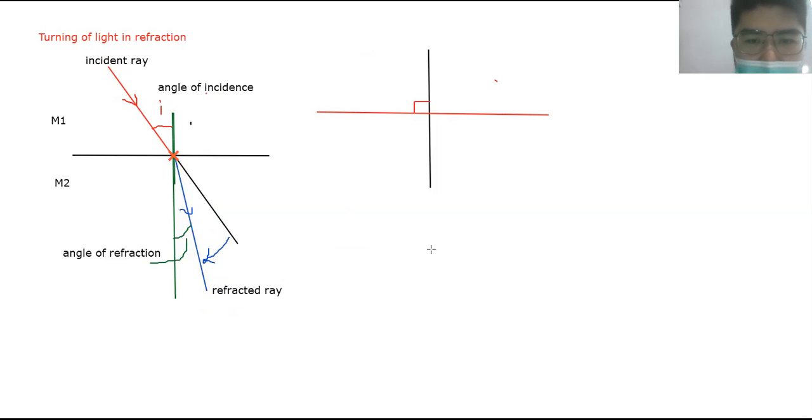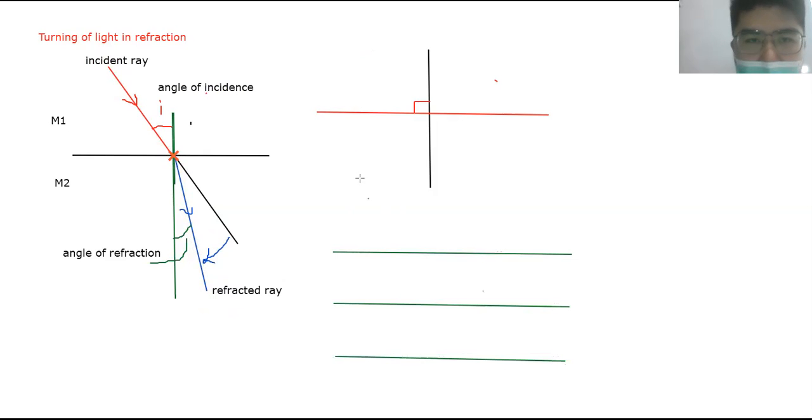Okay, so if I draw like this, let's say we have 3 layers, 1, 2, and 3. Okay, 3 different medium, medium 1, and then medium 2 and medium 3. So light ray will keep going straight until striking a boundary. So it will change its direction like this, and it will also keep going straight until it strikes another boundary and changes direction like this. Okay, so in any one medium, the direction is the same. The turning only happens between medium.